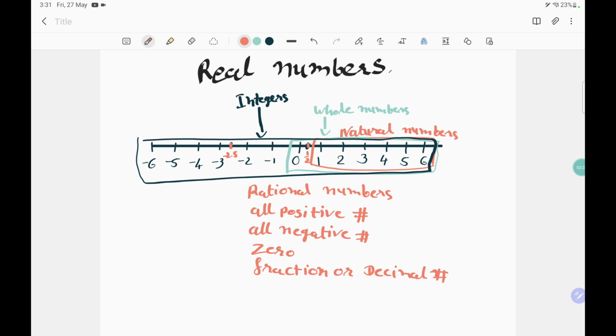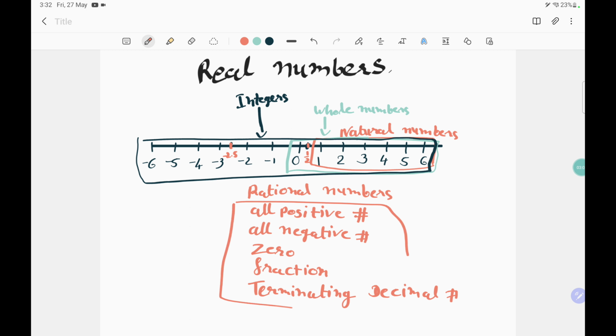But what type of decimal? Terminating decimal only. Non-terminating decimal we do not consider as a rational number. So let me write here: terminating decimal numbers. These are all part of the rational numbers.